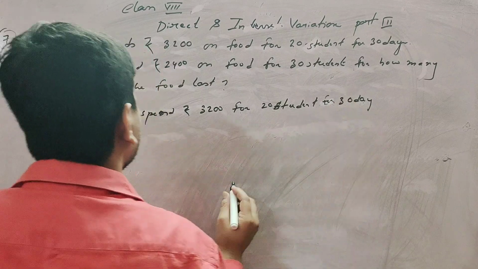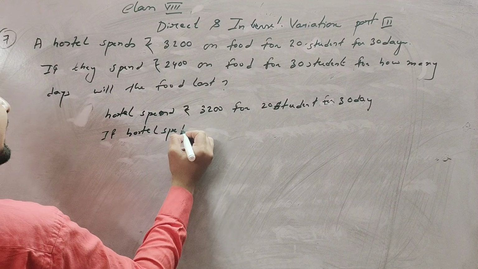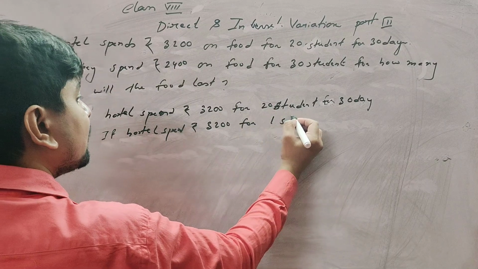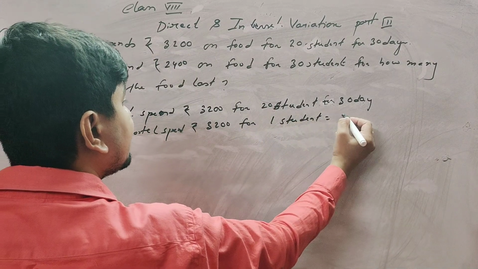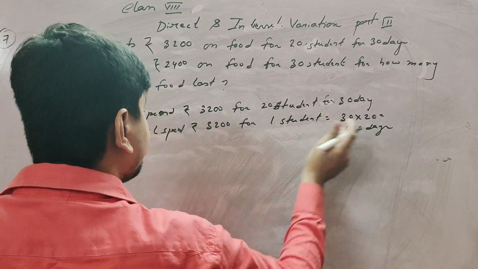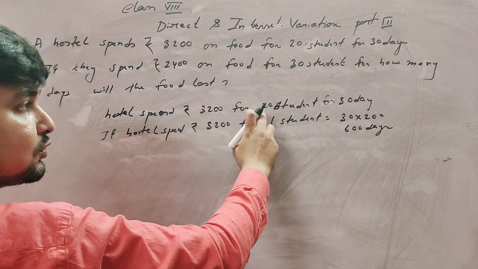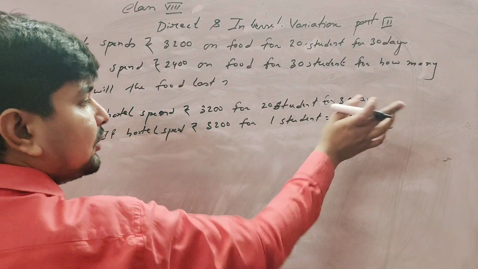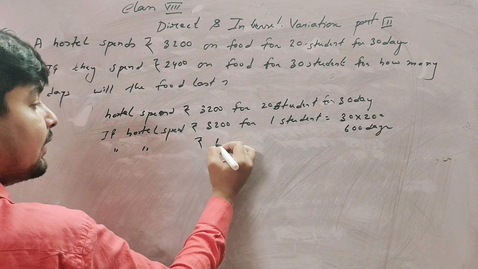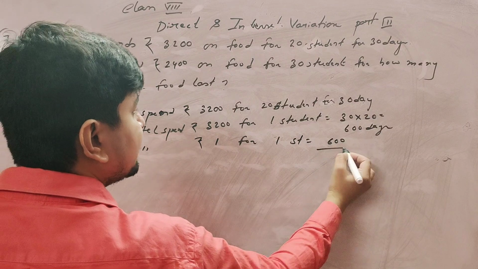Now if the hostel spends rupees 3,200 for one student, then 30 into 20, that is 600 days. Clear? If the hostel spends 3,200 rupees for one student, for 20 students for 30 days, for one student it is 30 into 20. If the hostel spends rupee 1 for one student, it equals 600 by 3,200.